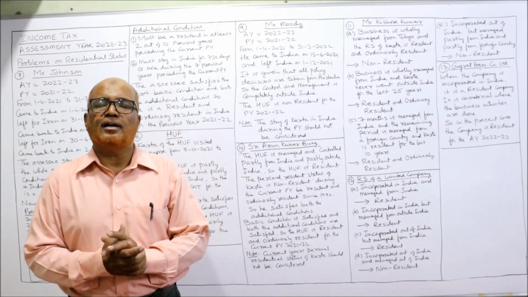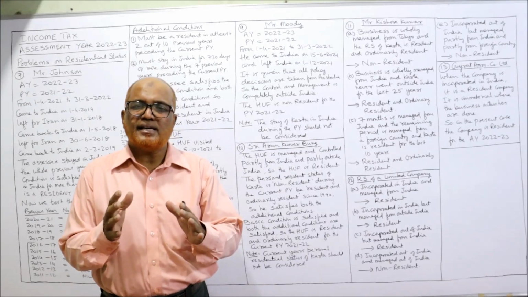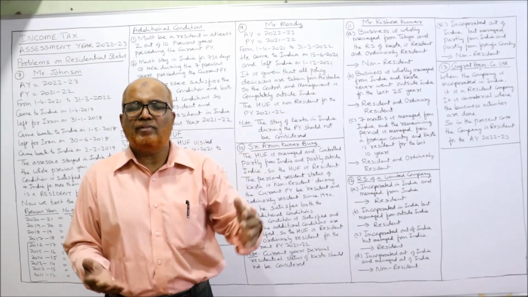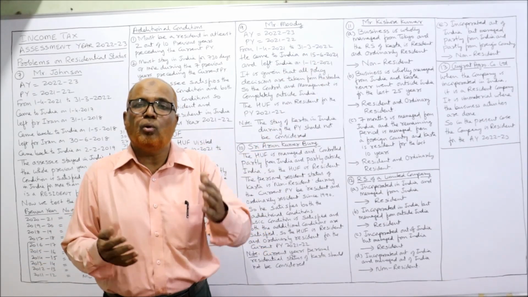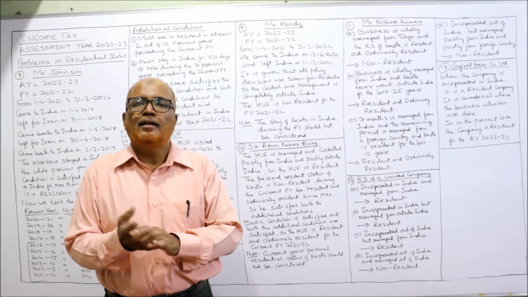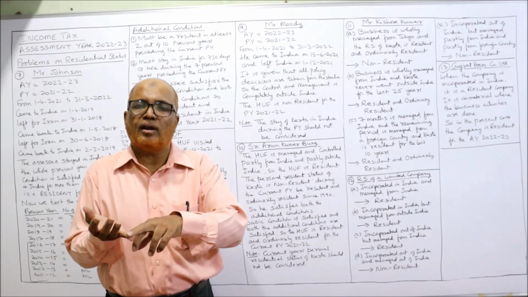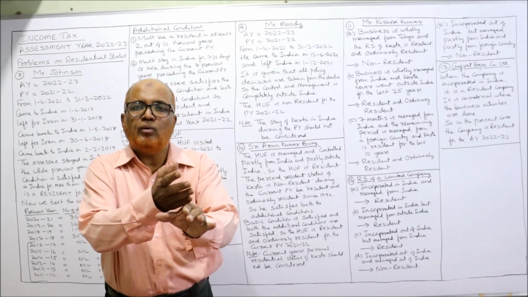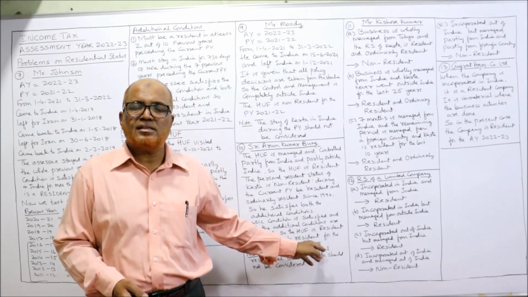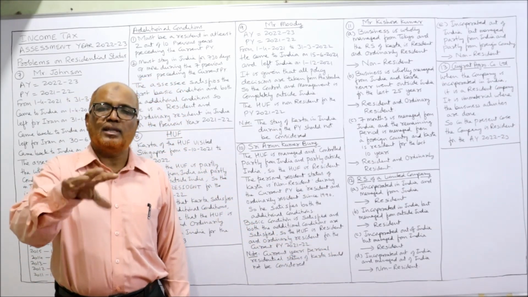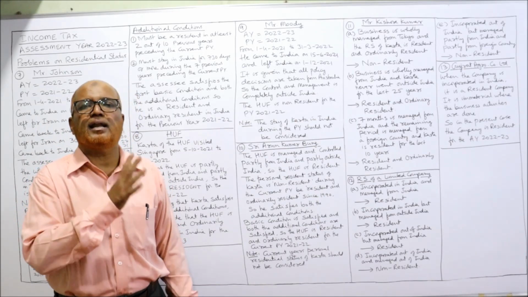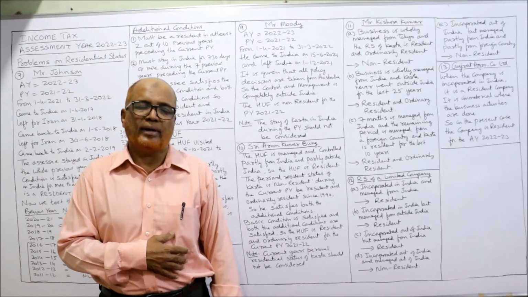We have to check the additional conditions on Karta. Karta is non-resident only during the current previous year, but before the current previous year, he was resident. So we have to see only before the current year, not the current year. So it is immaterial whether the Karta is resident or non-resident during the current previous year. We have to check the previous 10 years for additional conditions. In this case, Karta satisfies both the additional conditions. So the HUF is a resident and ordinarily resident for the current assessment year 22-23.